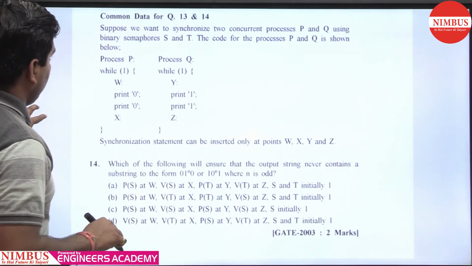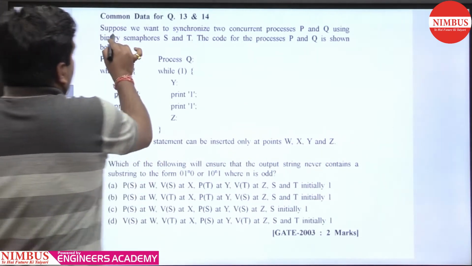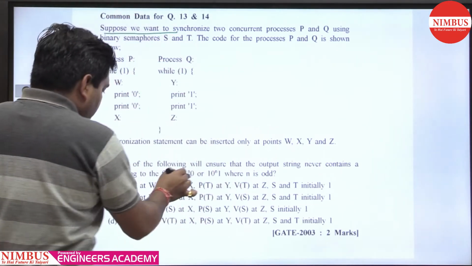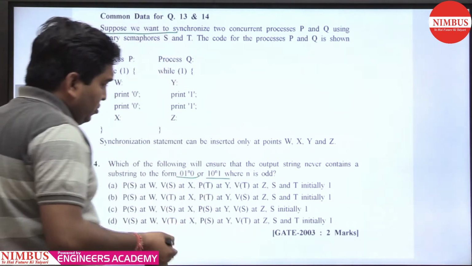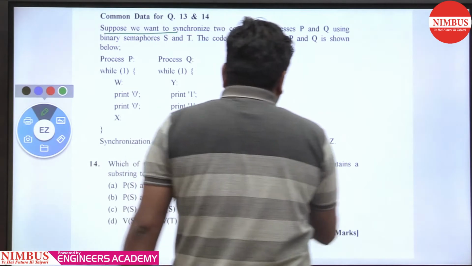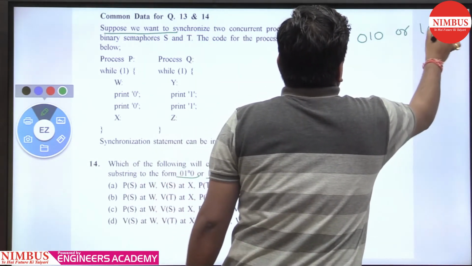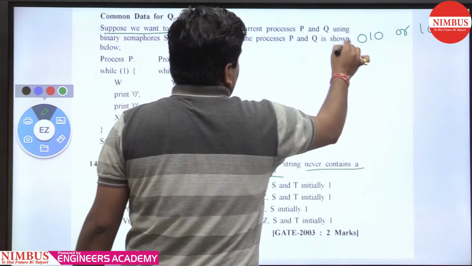And this is the next question of the same. Two concurrent processes, which of the output strings of the form 0 1 to the power n 0 or 1 0 to the power n 1, where n is odd, means 010 and 101. Getting my point? The output should never contain this type of string.